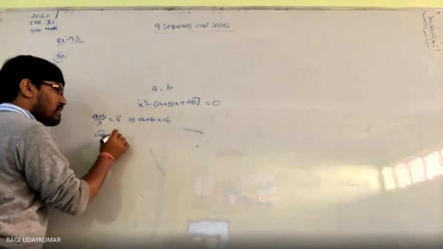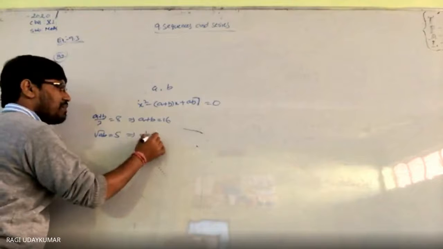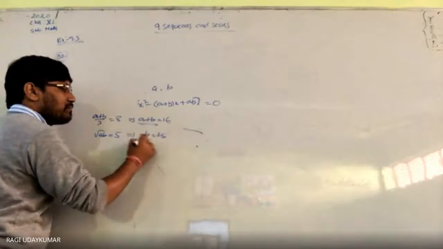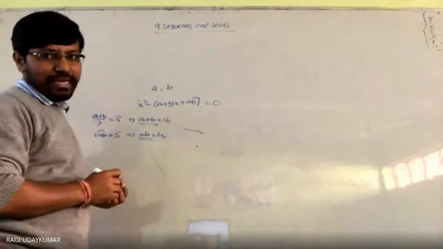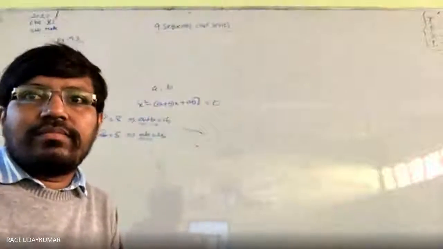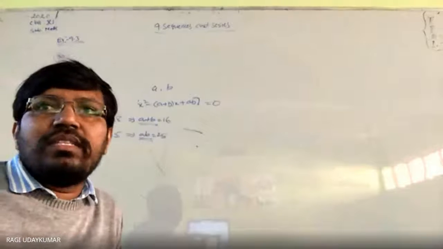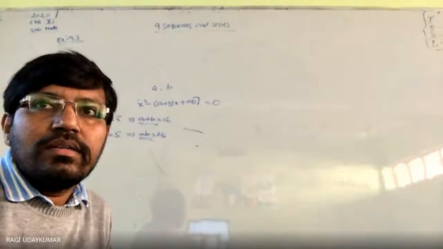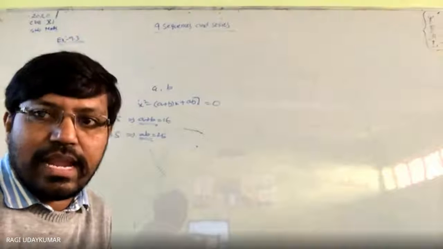And geometric mean is equals to 5 is given to you. From this ab is equals to 25. a plus b and ab is there. You can find out a minus b. And adding two numbers you are going to get the required result. समझ में आया? Yes, sir. Simple problem है. So with this we are completed the sequence and the series 9.3 exercise.